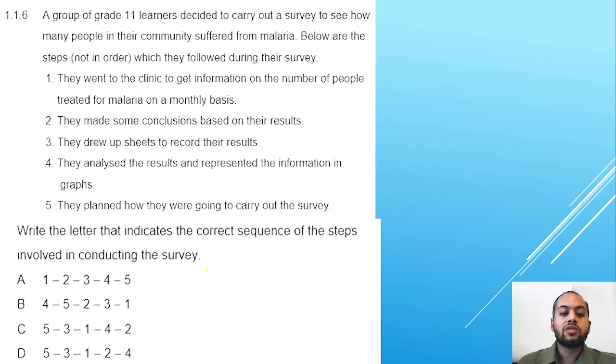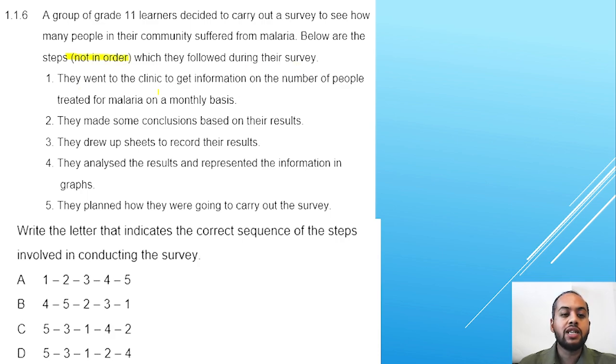The following multiple choice question is based around a scientific investigation. Please make sure you're able to answer something like this because it's really testing your understanding of the scientific investigative process. So it reads, a group of grade 11 learners decided to carry out a survey to see how many people in the community suffered from malaria. Below are the steps, not in order, which they followed during the survey.